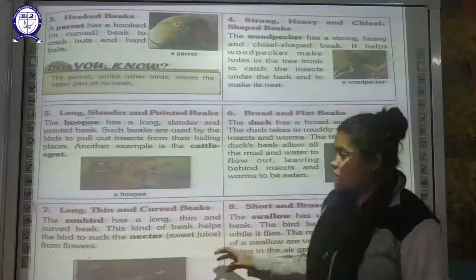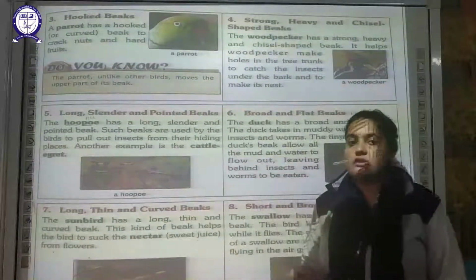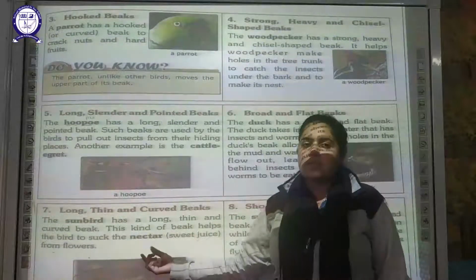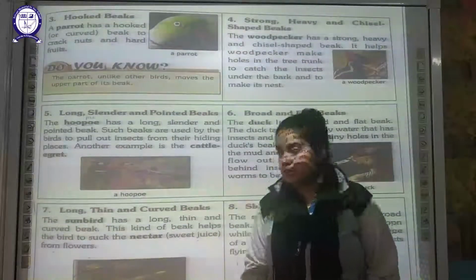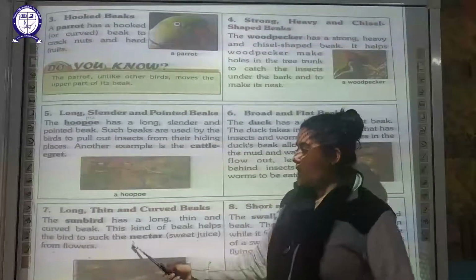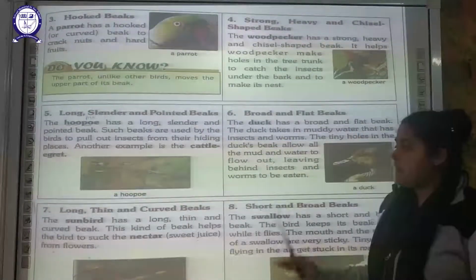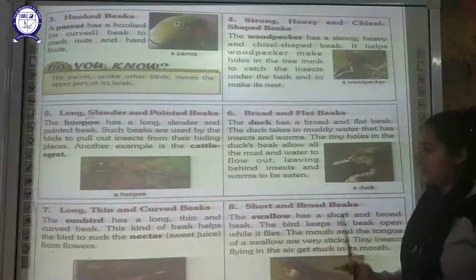So the sunbird is utilizing its beak so that it can suck the nectar which is produced by the flower. Nectar is a sweet juice which is produced by the flower. So in order to suck that nectar, these sunbirds have such type of beaks. Remember the examples of all types of beak.